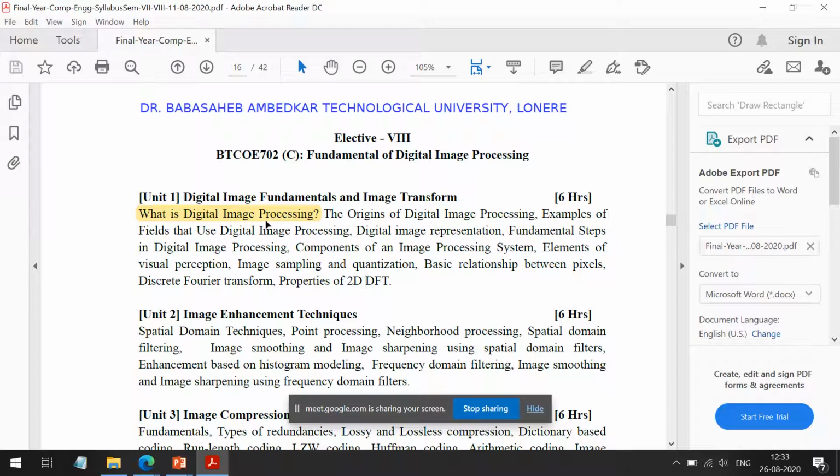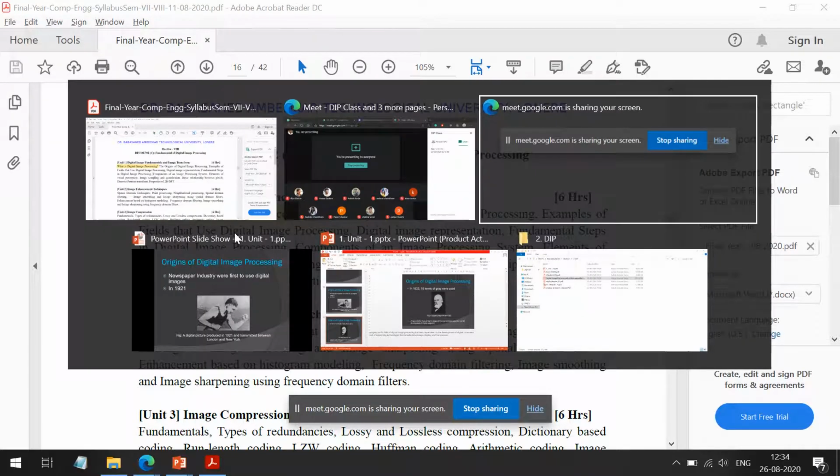Then we have differentiated the image processing field from the computer vision field. We have drawn that boundary between these two fields, and we have noted down the processes which are involved in image processing and the processes involved in computer vision. Now in today's class we are going to study the origins of digital image processing, that means the history of digital image processing, and the examples of fields that use digital image processing, meaning the applications of DIP. So let us start now.